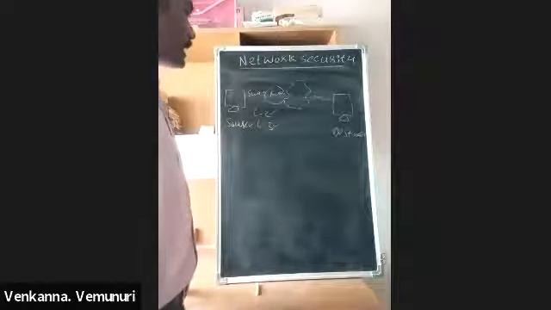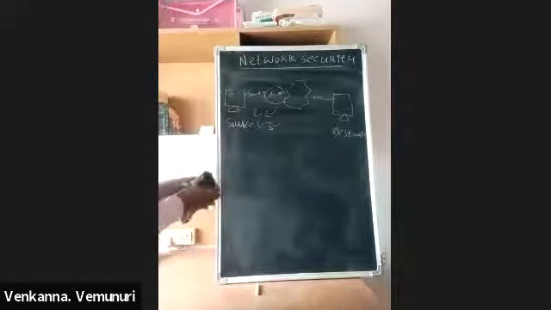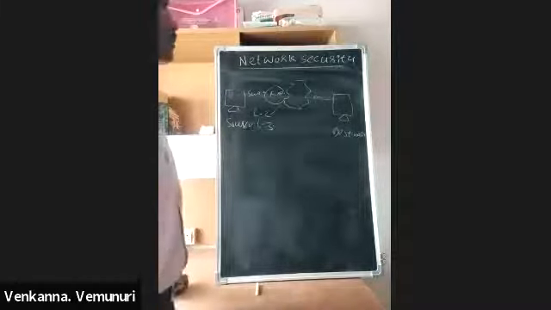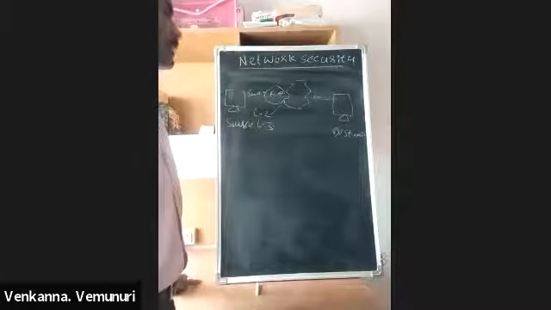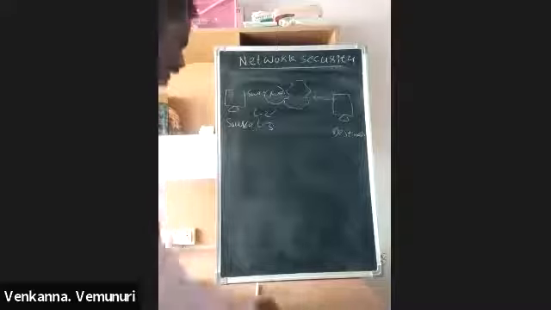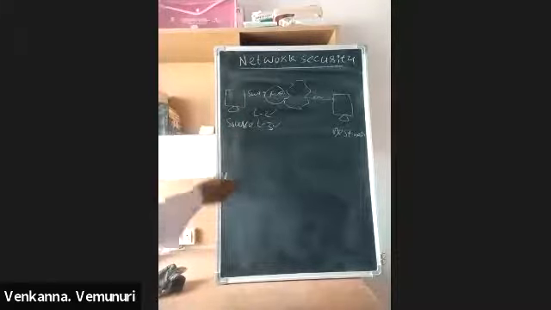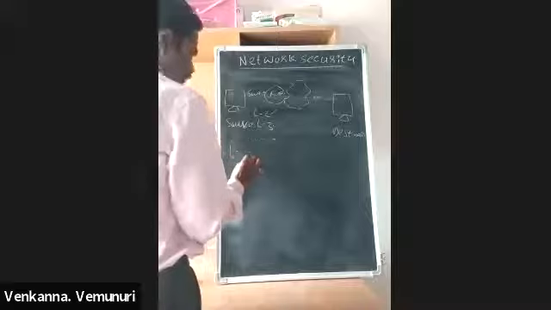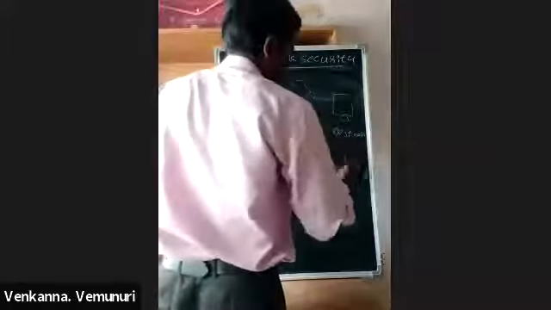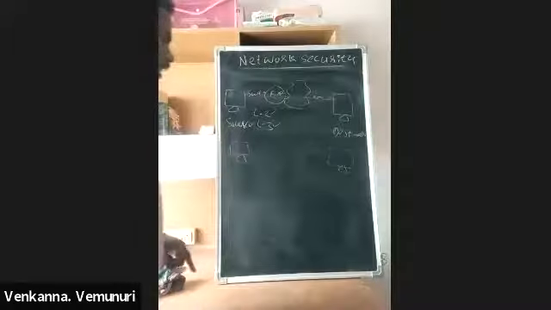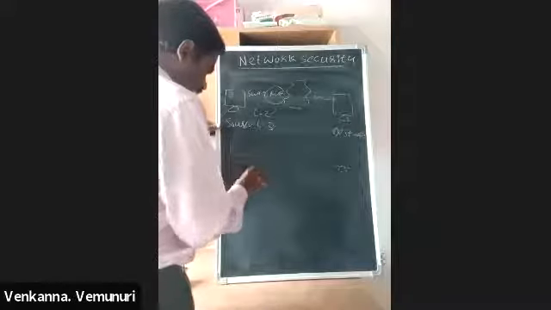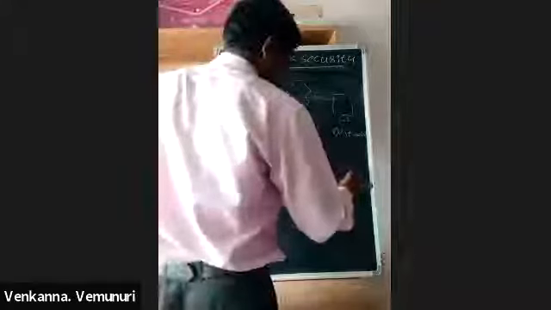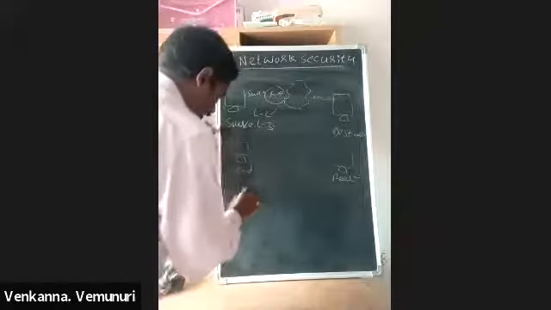And in this we also use the encryption and decryption method, and for that purpose we maintain keys. If we are using symmetric encryption, we use only one key. The sender side has the key, and the same key is used on the receiver side. Both sender and receiver use only one key.